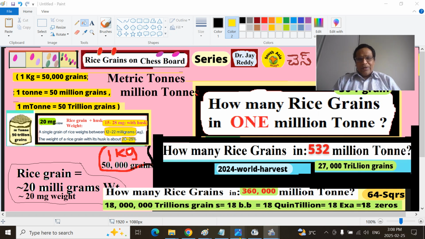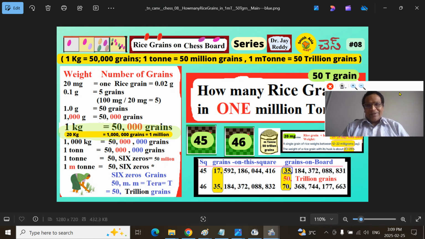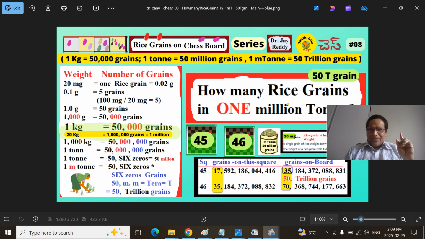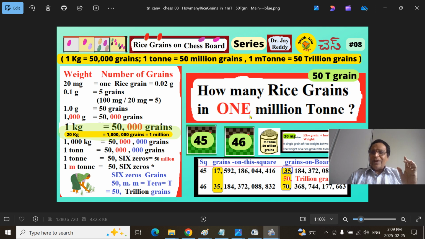Before that, you have to have clarity on this one. This is the basic one we discussed before, part 8: how many rice grains are present in 1 million ton. It's very important. A million ton is a standard way of measuring rice, wheat, corn, or any agricultural harvest. You should not confuse million ton with metric ton. Metric ton is just a ton. To be more precise, you say 1 million metric tons, but we generally drop the metric. So, 1 million tons. And I have gone over it step by step.